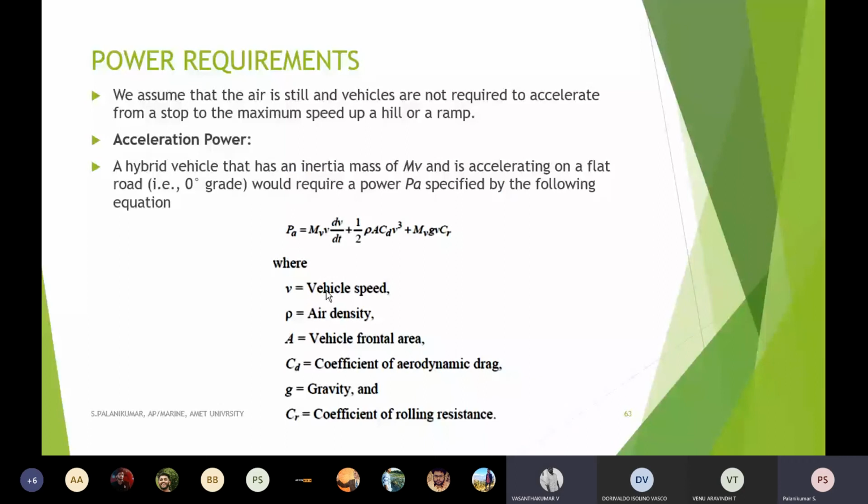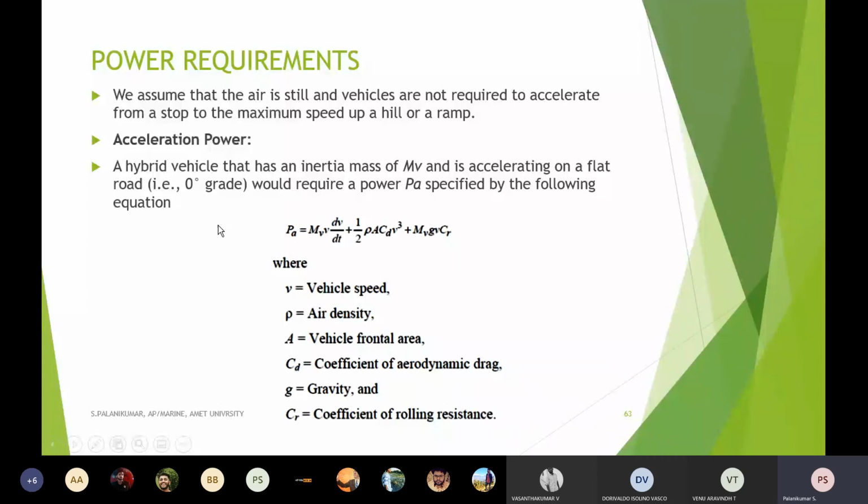Now coming to the power requirement. Already we have seen how much tractive power is required. The same equations are used here, taking into consideration the mass of the vehicle, the velocity, the acceleration, the density of air, and the coefficient of aerodynamic drag. This is the second important force, and the third important one is gravity, as well as the coefficient of rolling resistance. So I have to develop a power which makes the particular vehicle accelerate, considering all these things. That's why the formula is given.